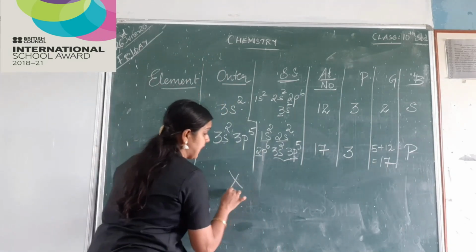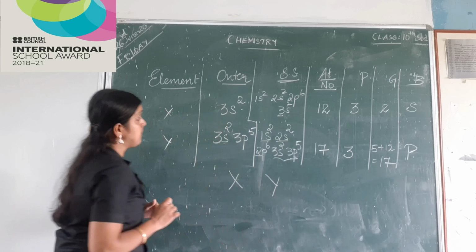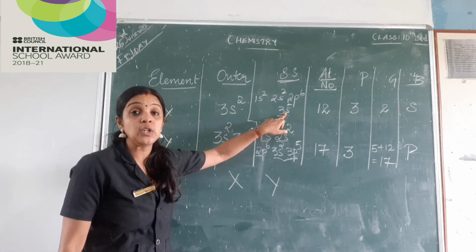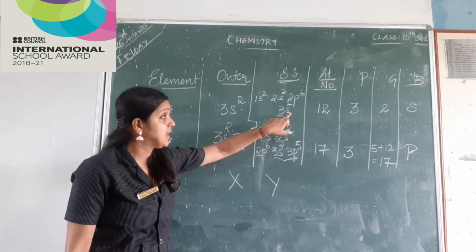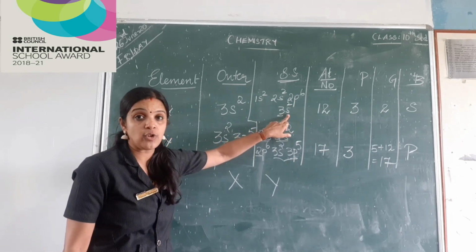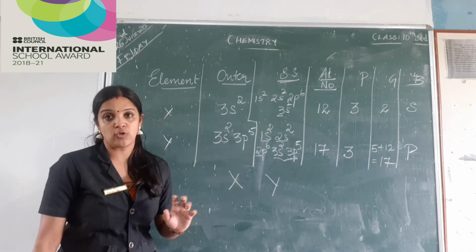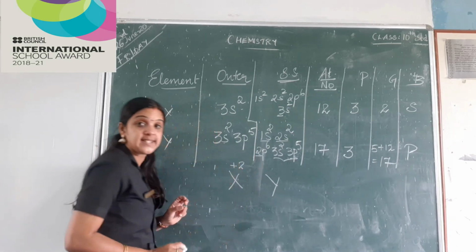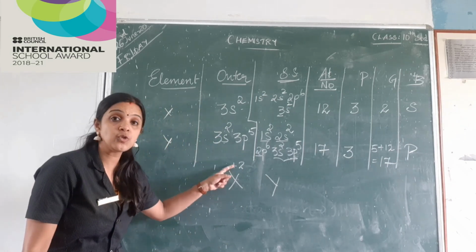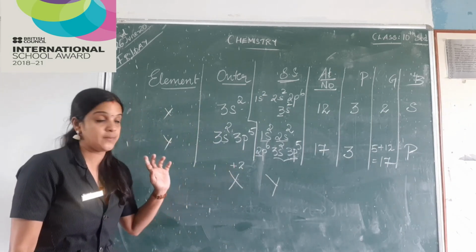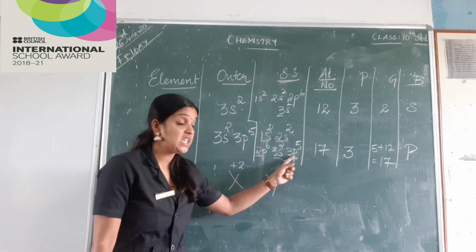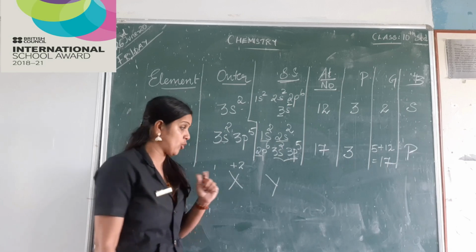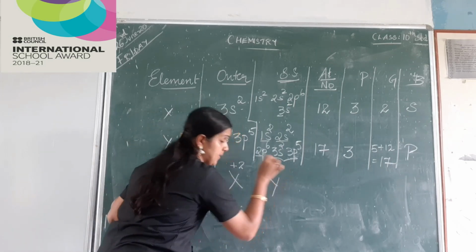So I have X and Y here. Now imagine X has, we know S block elements lose electrons. So here S subshell is having 2 electrons, so it will lose those 2 electrons. So I will write here plus 2 as the oxidation state. X will lose 2 electrons to become plus 2. Now Y needs 1 electron, right? It gains 1 electron, so that will be minus 1.